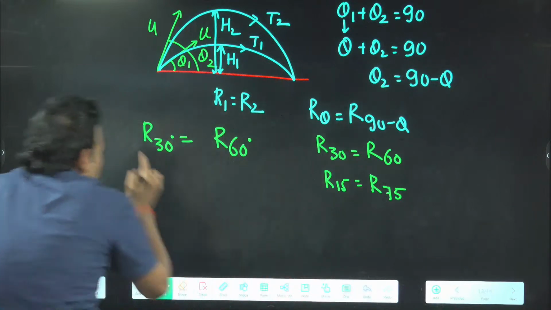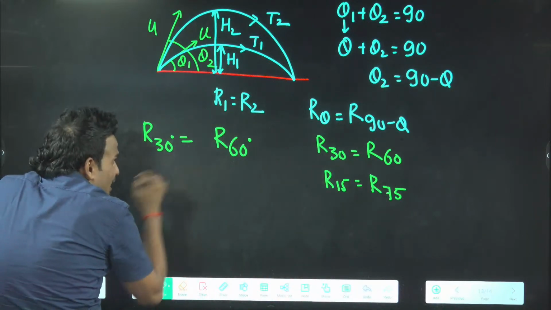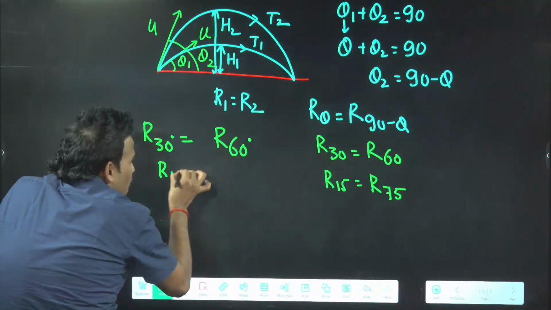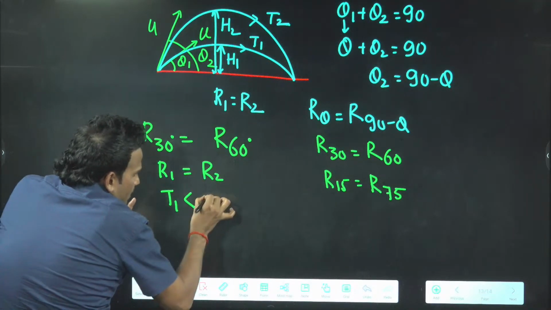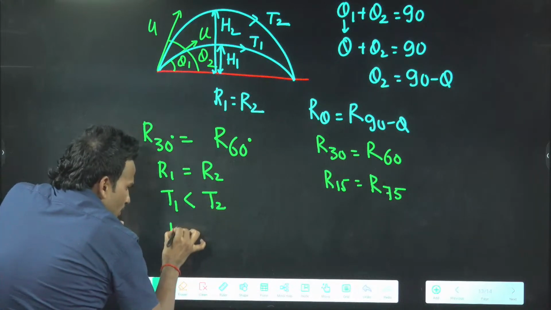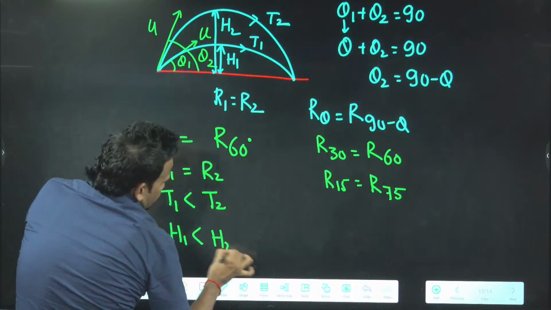So always remember, here if I say ranges are equal, R1 is equal to R2. But if we talk about T1, T1 will be less than T2. H1 will be less than H2.